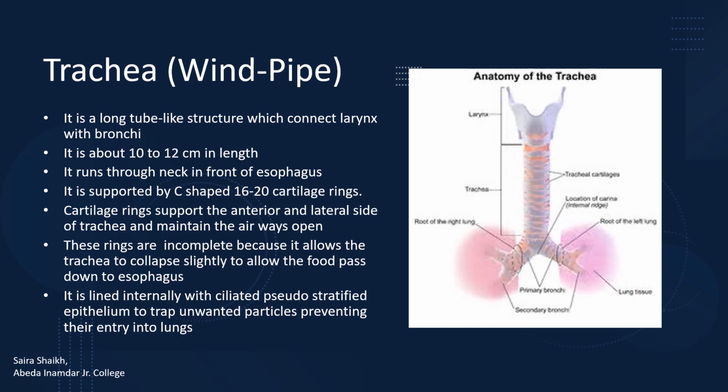These rings are incomplete because this allows the trachea to collapse slightly during the swallowing of food, when the food is passing through the esophagus. The trachea is lined by ciliated pseudostratified epithelium which prevents the entry of dust particles into the lungs.